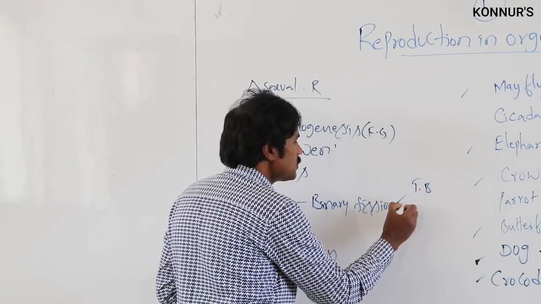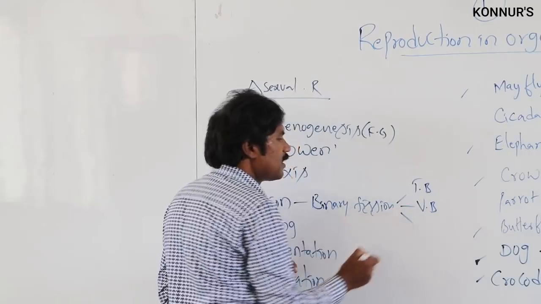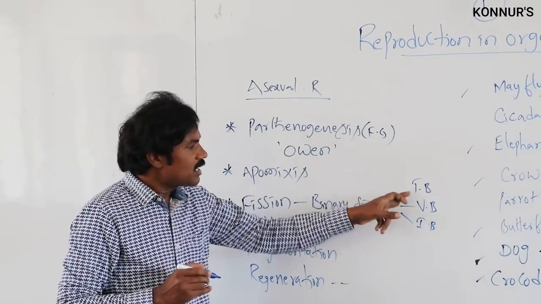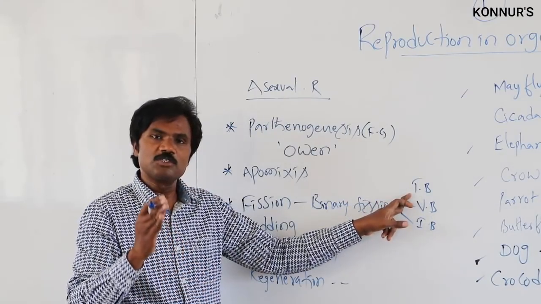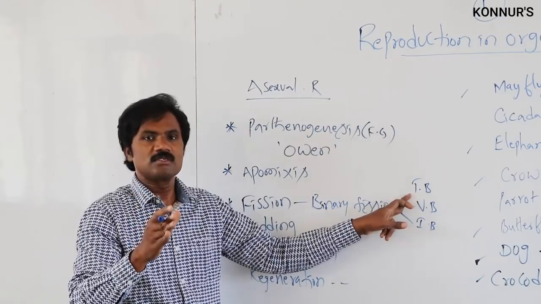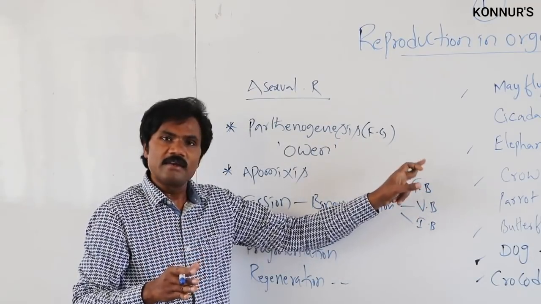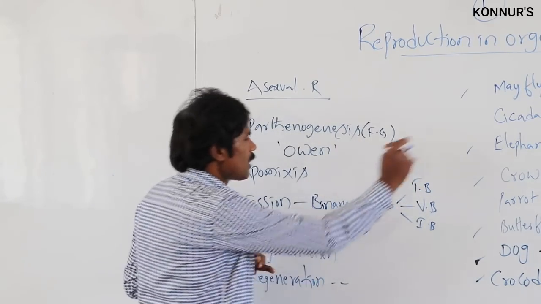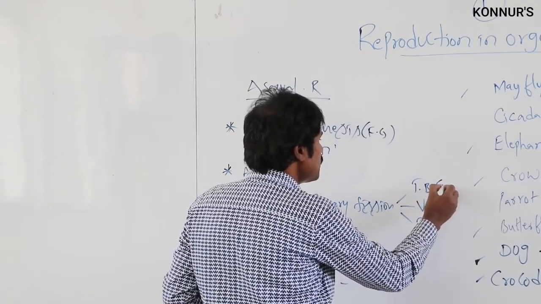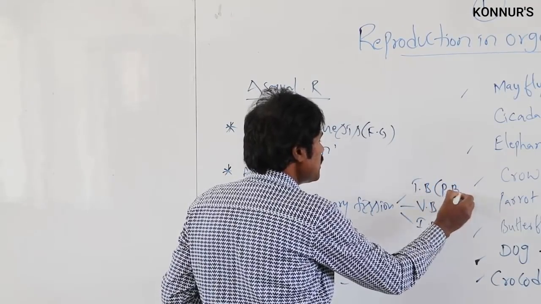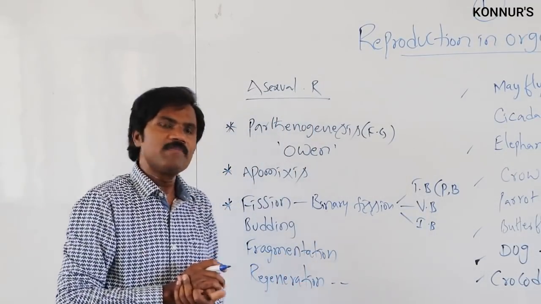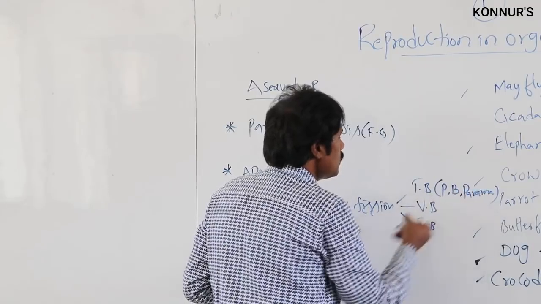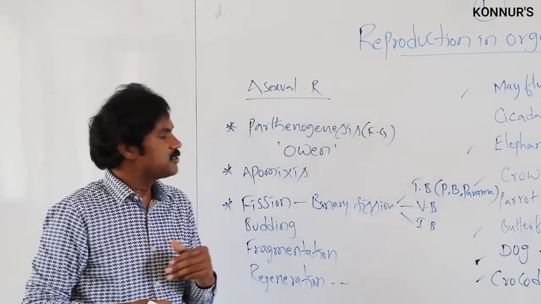Transverse binary fission normally takes place in planaria, paramecium, and bacteria.